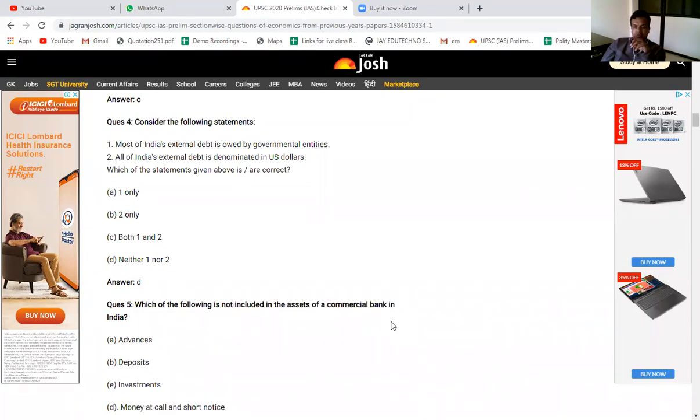We have already discussed which are called assets and which are called liabilities. So which among the following is not included in the assets of the commercial bank? It was a very basic question again. Advances, deposits, investment, and money at call and short notice. So do you know what is the meaning of advances?